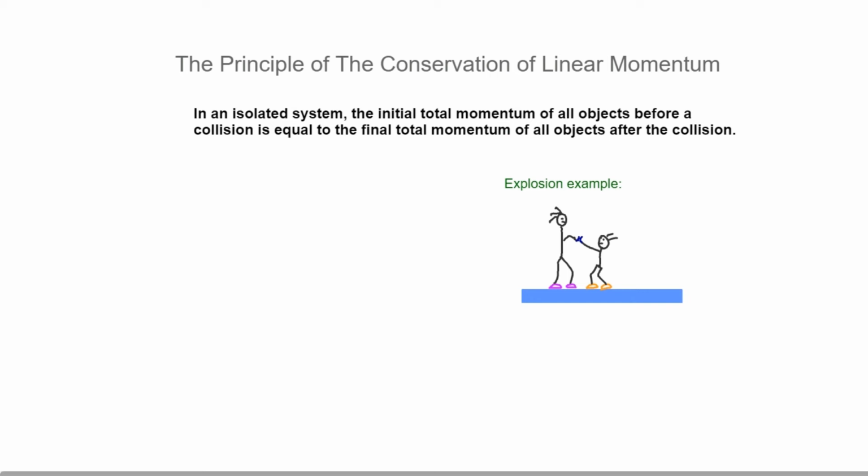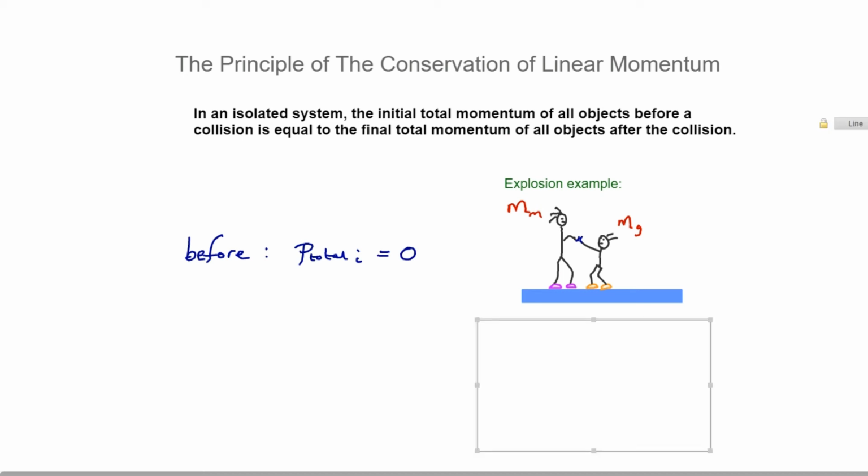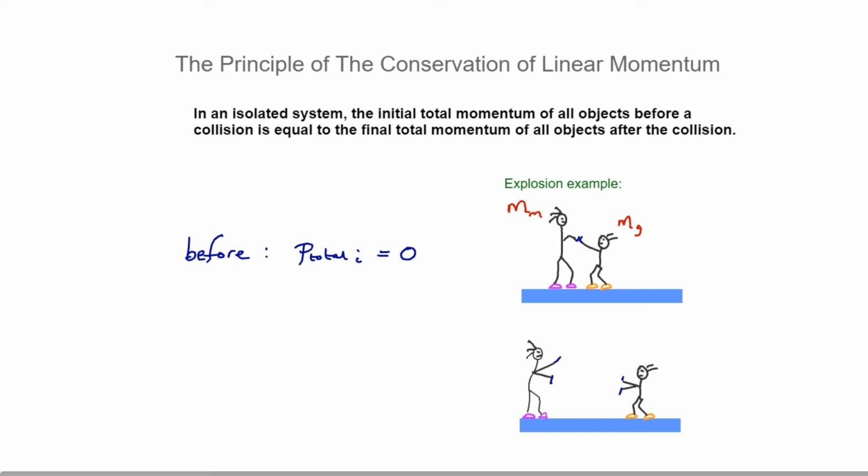Let's suppose we've got a bigger person and a small person to make it interesting. So let's suppose we've got a mother and a daughter. So if the mother has mass m mother and the daughter has mass m, let's put mg for m girl. At the moment they're stationary, so if I look at the situation before the explosion, the total momentum is 0. So I can say P total initial this time is a big 0 because neither of them are moving. After they've pushed each other apart is the idea.